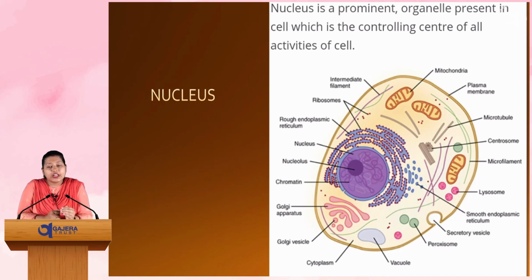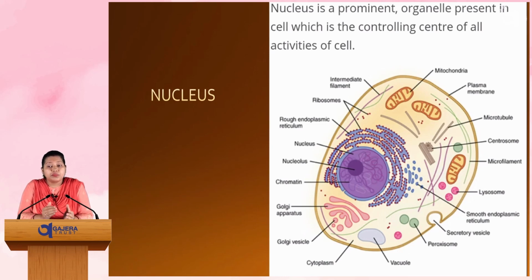So the main characteristic of the cell is that it gives support and protection to the whole function or whole life process of an organism. How? Because the cell contains different cellular organelles which perform different functions. Like mitochondria produce energy.